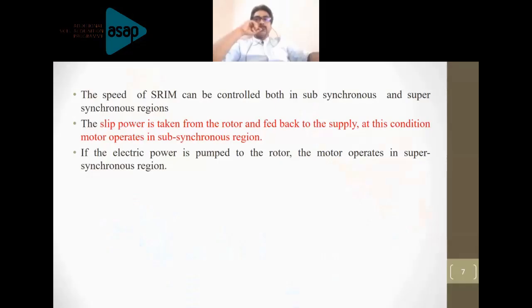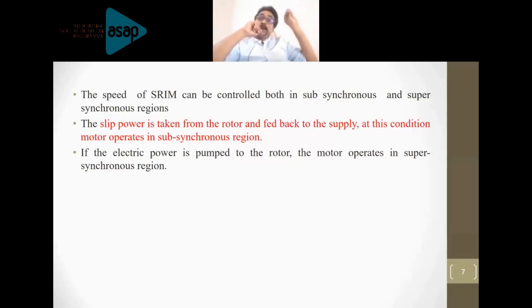In some cases, the questions may be directly given to explain the static Kramer drive or Scherbius drive. But the other way to give the question is to explain the slip power recovery scheme for the subsynchronous region, or for the supersynchronous region, or for both.